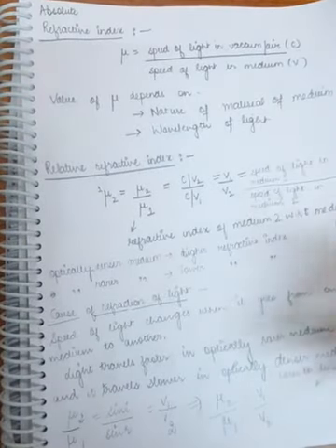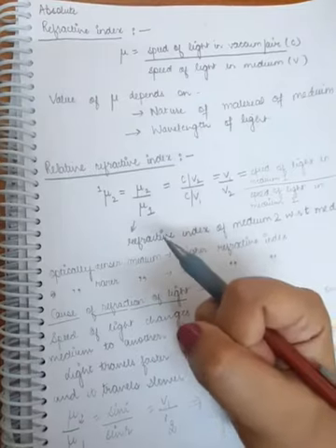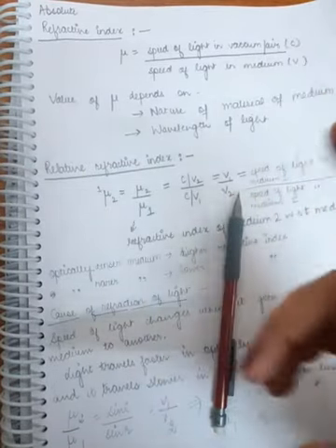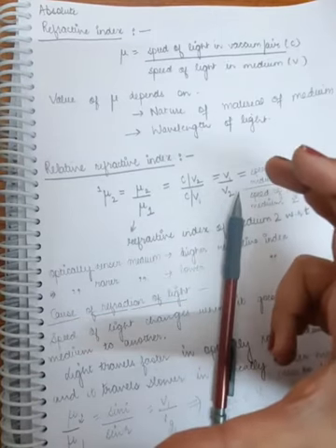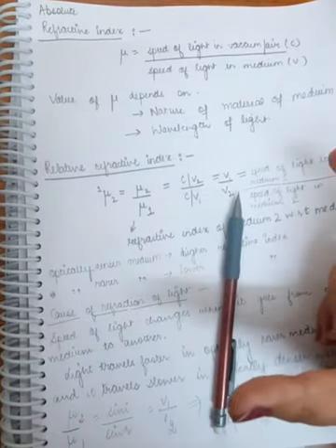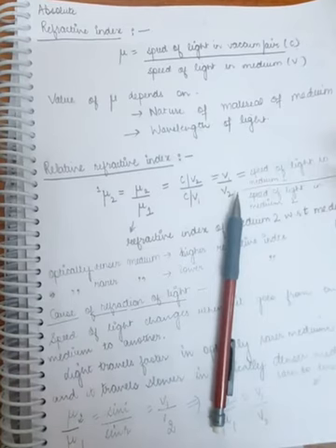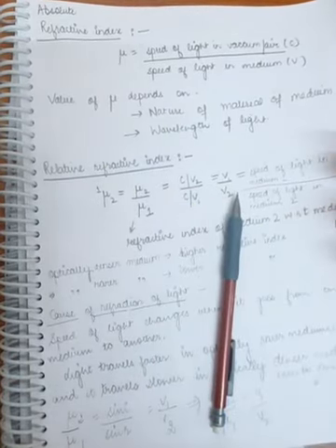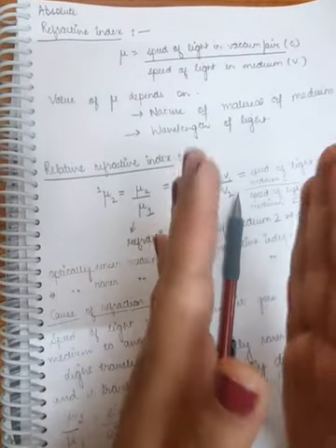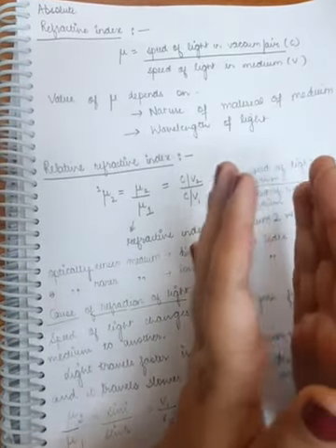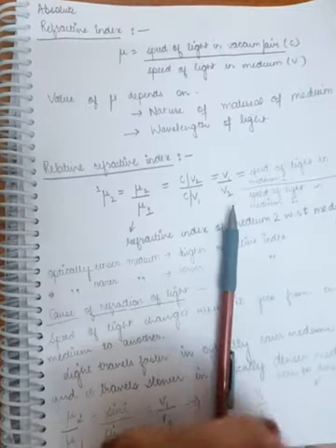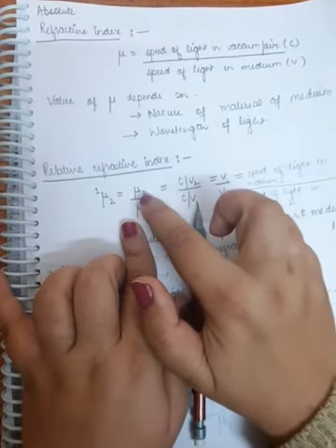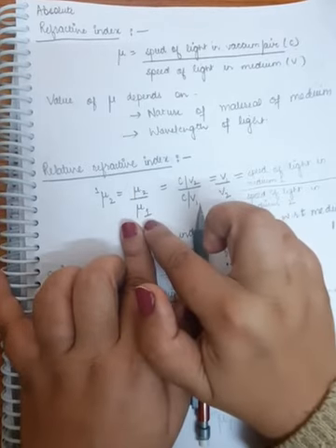Now talking about relative refractive index, when light goes from one medium to another medium and these two media are different, none of them is vacuum or air, जैसे डायमंड से वाटर में गई है लाइट. Okay, so we are talking about two different media, right? So if you want to know the refractive index of one medium with respect to the other medium, it is written as mu2 by mu1. Like refractive index of medium 2 with respect to medium 1.